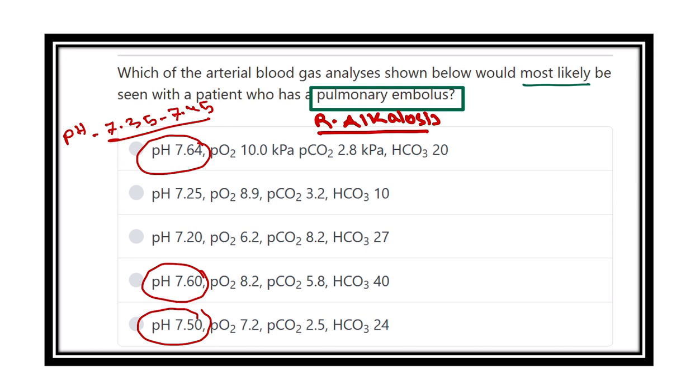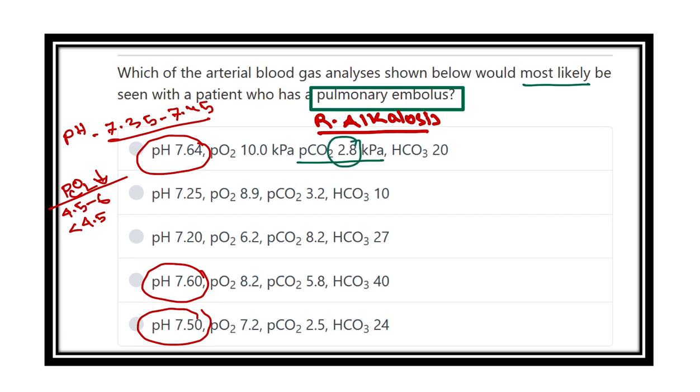So what will happen next? Then the partial pressure of carbon dioxide will decrease. The normal level of partial pressure of carbon dioxide is 4.5 to 6 kilopascal. So the partial pressure of carbon dioxide will be less than 4.5. So now we have to search for the partial pressure of carbon dioxide in the options. So in here the partial pressure of carbon dioxide is 2.8 kilopascal. So it may be an option.